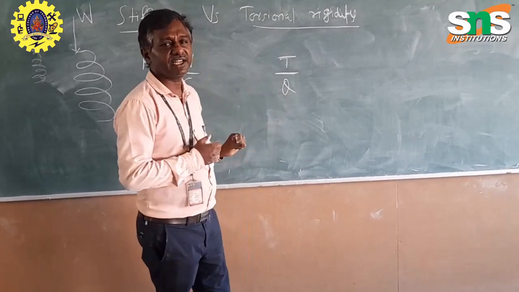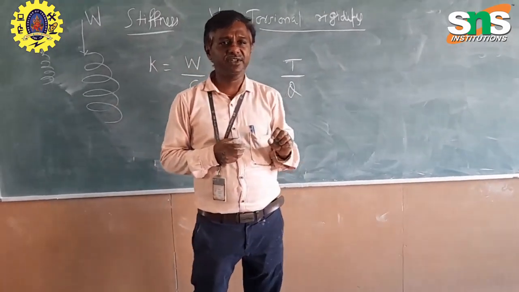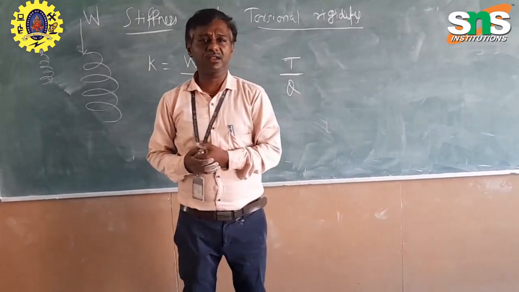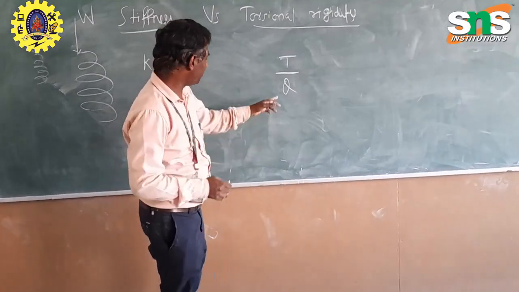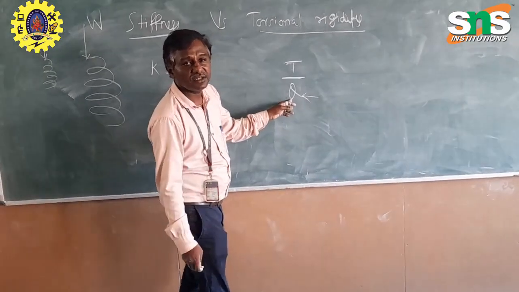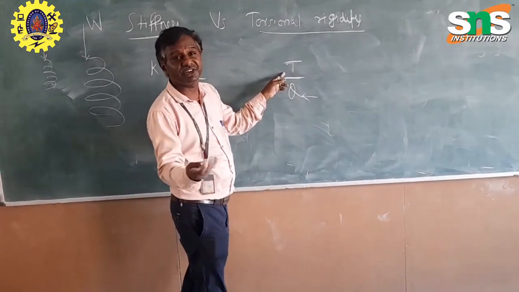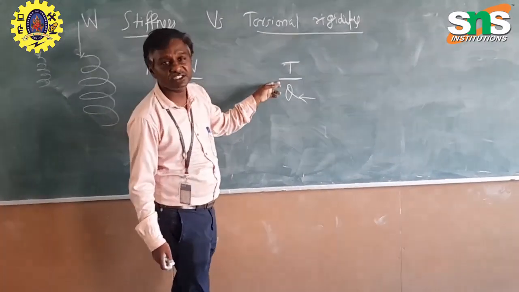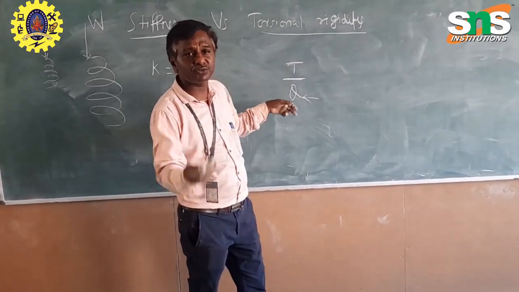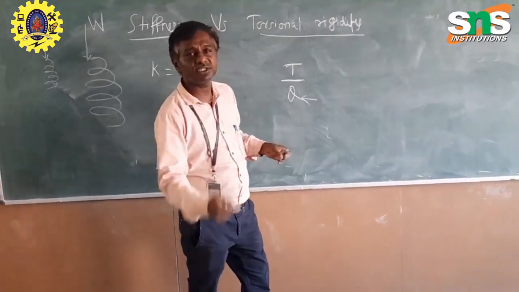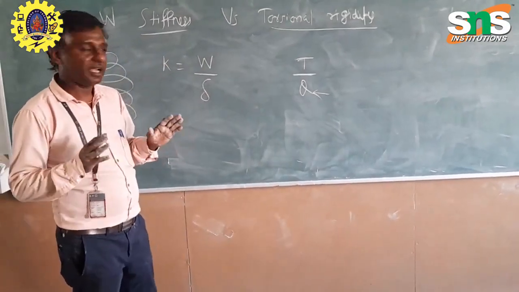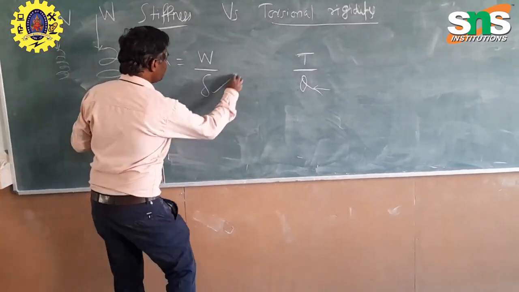If you take a shaft, an angular deformation occurs due to the amount of torque applied. Here also, to produce 1 degree of angle, how much torque is required? That is called the torsional rigidity. If the torsional rigidity is higher, the torque applied should be higher to produce 1 unit of angular deformation.